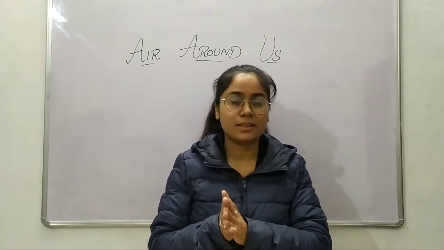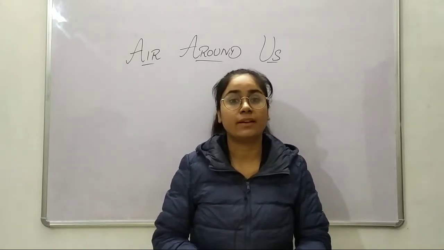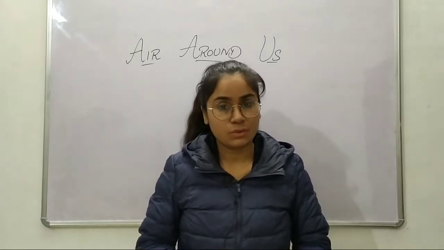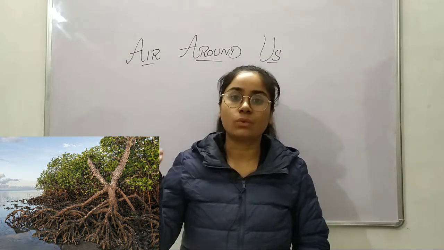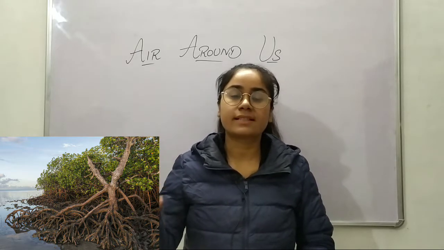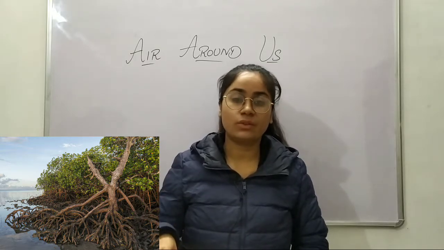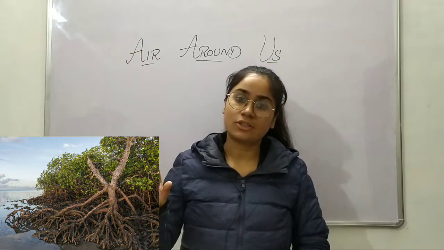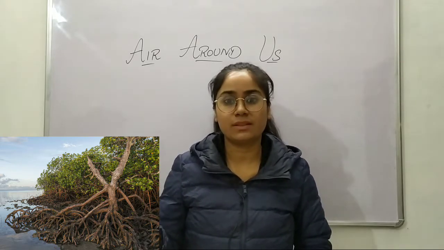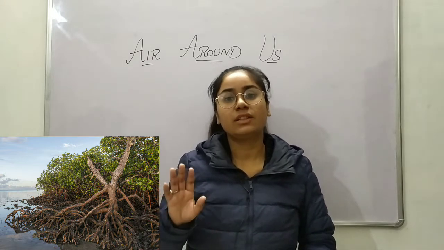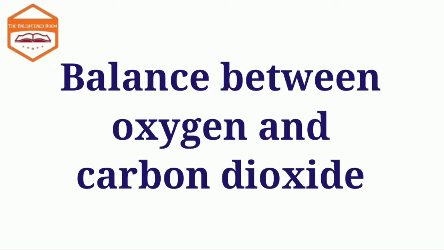But there are some plants that tend to grow in that kind of soil, and those plants are known as mangroves. Mangroves have some roots known as breathing roots. They take out their roots to breathe, and they have a skeleton type shape. These kinds of plants grow only in clay soil, but they take out their roots to breathe. So you can say they sort of compromise with the soil to survive. And this kind of soil is found in marshy areas.